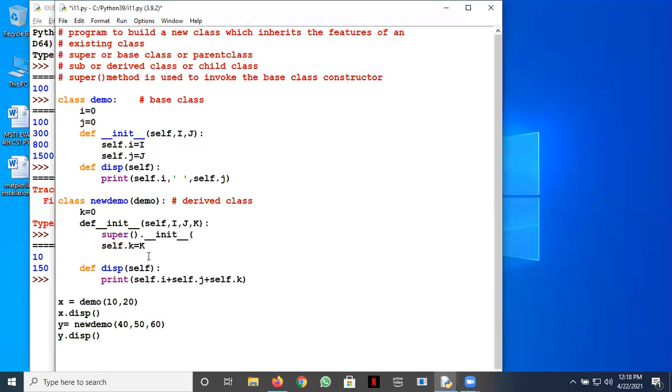And obviously we need to pass how many arguments? Yes, Angad, please answer. 3 arguments, sir. Self, and then the remaining ones. Yes, sir. Okay. Now let's see whether this works or not. This we have already tried, so we'll do without this now. This we don't require. So we're creating an object of the derived class. Now we pass the arguments 40, 50, and 60.